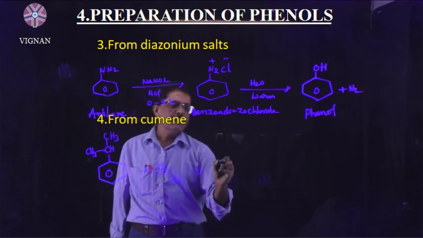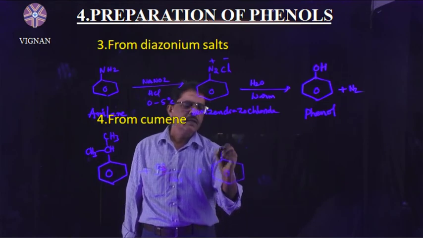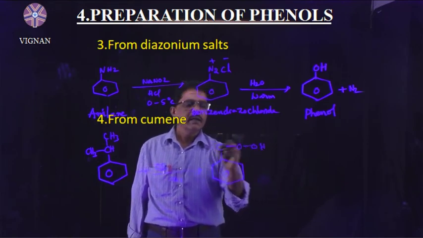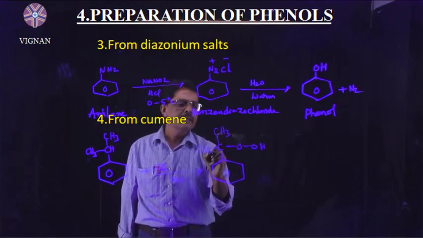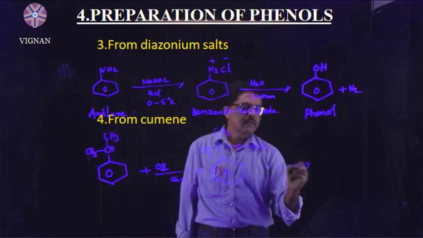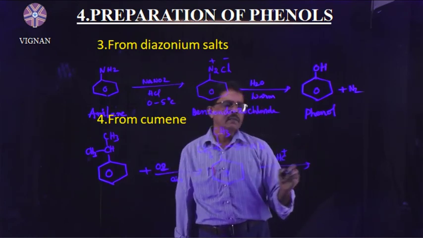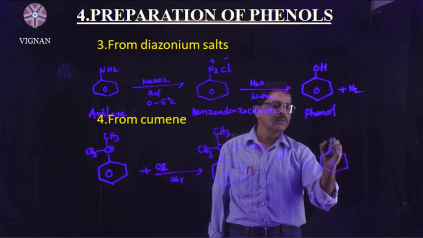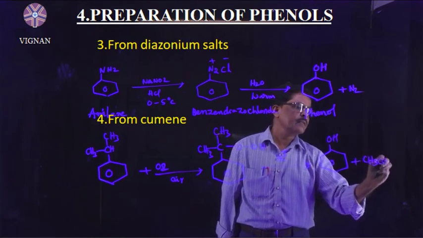Then we will get cumene hydroperoxide. This cumene hydroperoxide is again heated with acid, H plus ion, then you will get phenol, the OH group, plus acetone as the byproduct.